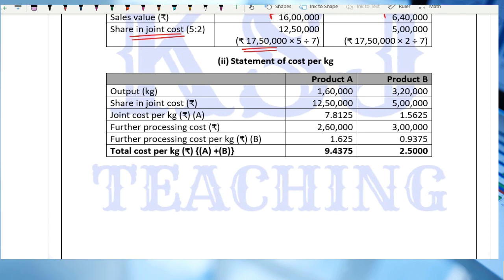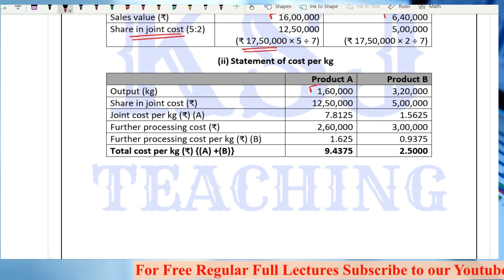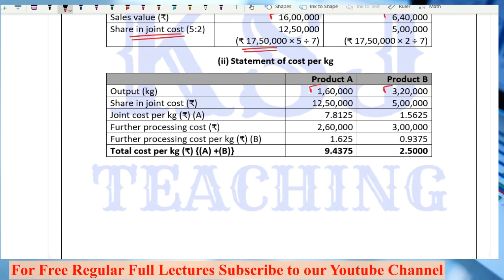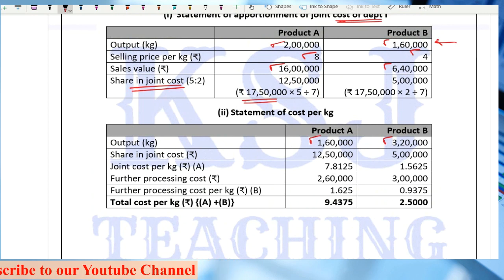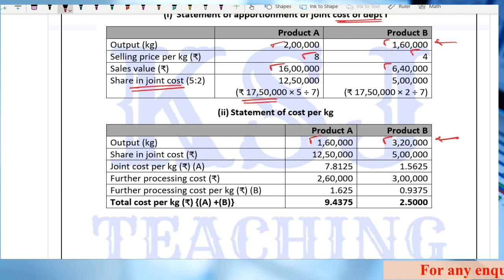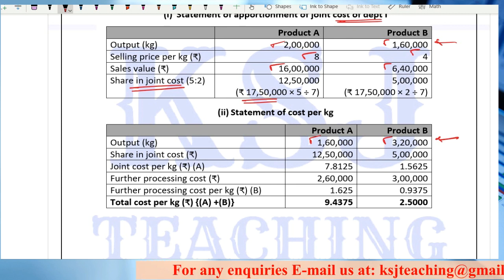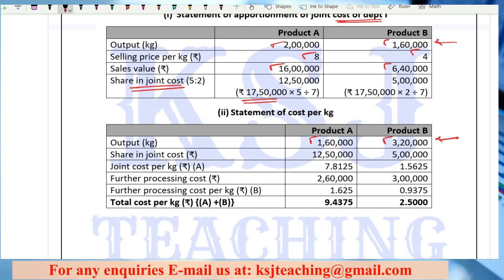So output in kg after further processing is 1,60,000 and 3,20,000. You need to be very careful with this output. Here it is 2 lakh and 1,60,000 because we are selling at split off point. Here it is 1,60,000 and 3,20,000 because we are selling after further processing. So do not confuse here and do not commit a mistake in the output section.